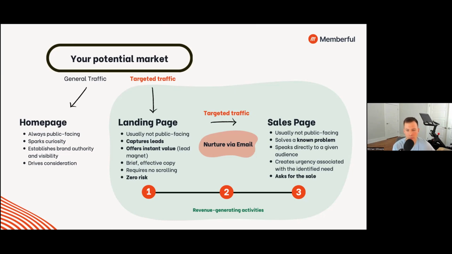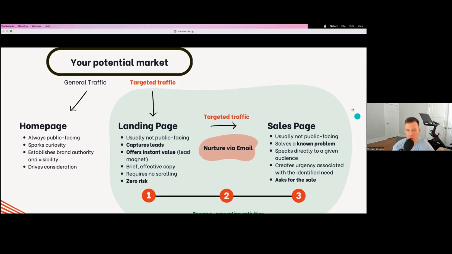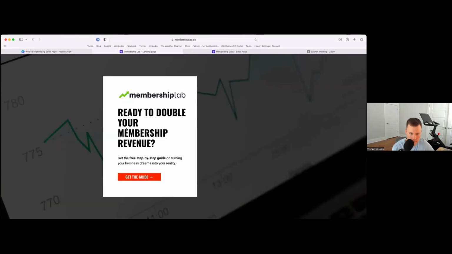So when we think about what has to happen, we've got the first step that involves sending that traffic to a landing page. And that landing page needs to basically do one thing, and it needs to capture their email. And once someone gives you that email, they need to expect to be delivered that piece of value that I talked about earlier. So your lead magnet, that can be lots of different things, but it needs to align to what you know your audience is interested in. So a lead magnet is by far the best way for you to capture leads on a landing page. And I'm going to show you a quick example of what this looks like in the real world.